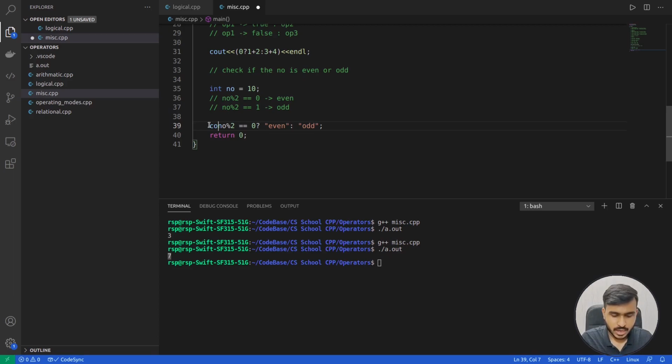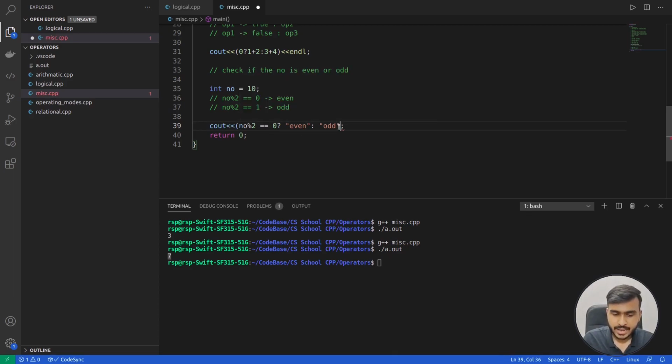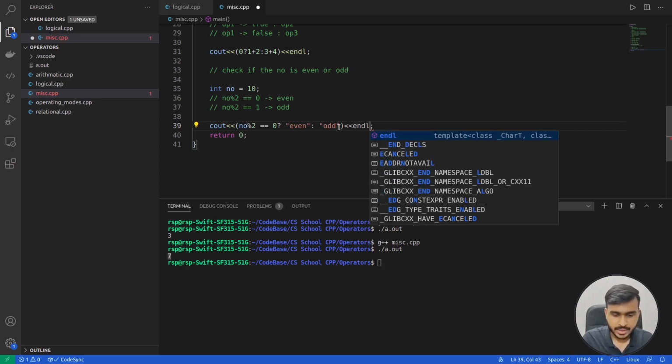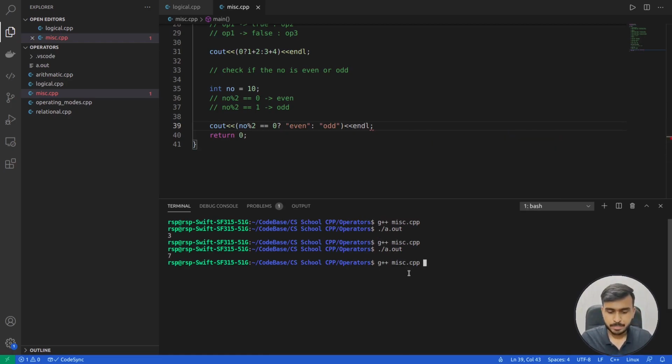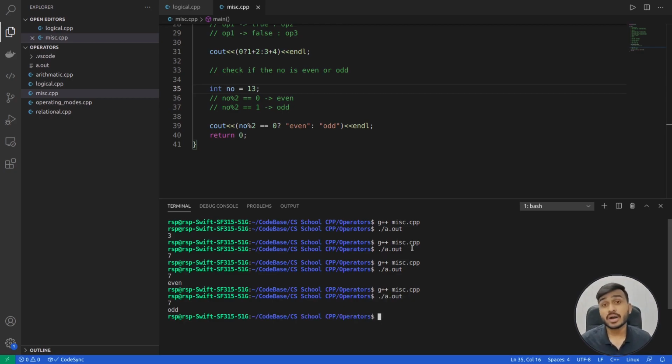So now I'll write this expression in a cout statement, enclose it in brackets, and also add endl at the end, and let's quickly compile and execute this code. You can see that in this case we are getting even as the output. So the given number is even. Now let's change the number. Instead of 10, let's make it 13. Let's see what we get as the output. Let me compile and execute this code. You can see in this case we are getting odd as the output.